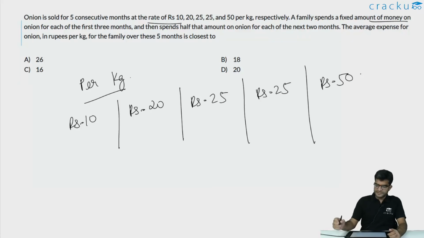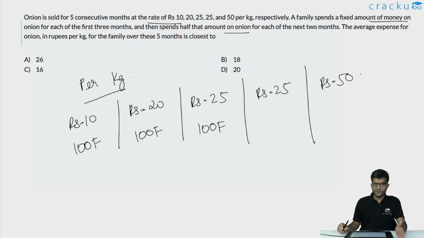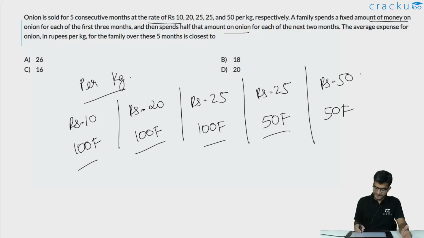The amount spent for the first 3 months was fixed, and the amount spent for the remaining 2 months was half of that original amount. So let us assume that the fixed amount that was spent on the first 3 months is 100f. This is also 100f. This is also 100f. And for the remaining 2 months, half of this amount was spent. So it would be 50f and 50f. So the total amount that is spent is 100 plus 100 plus 100 plus 50 plus 50.